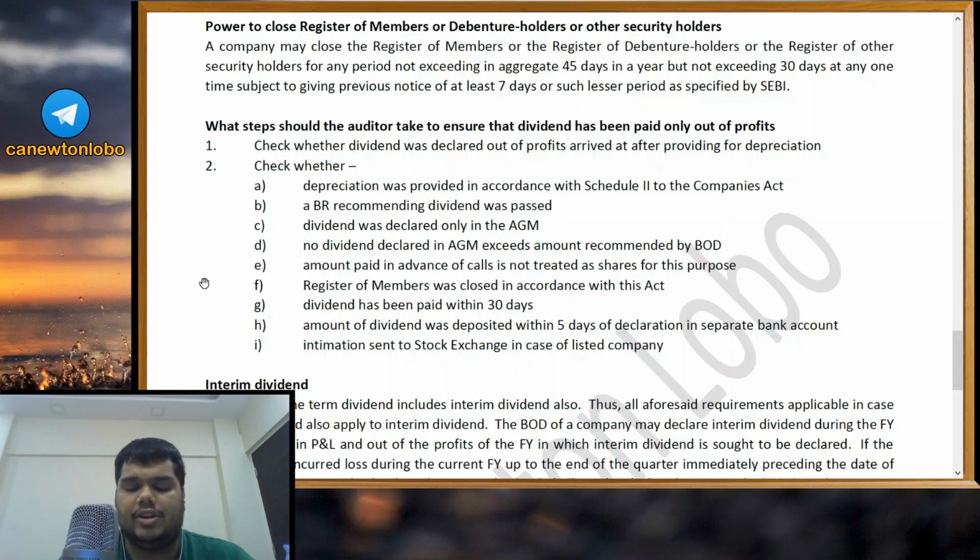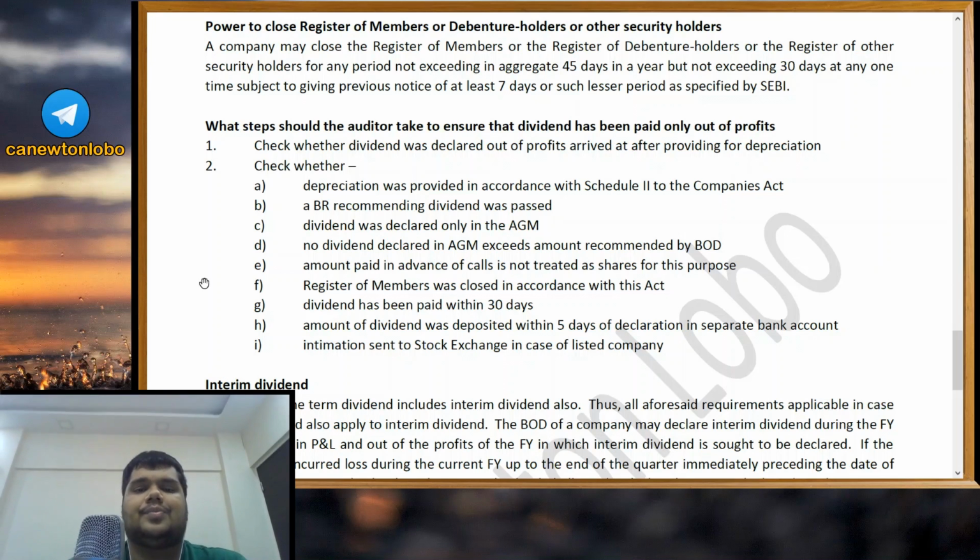Whichever names are there in that register at that point, we are saying we are going to pay the dividend to all these people. You don't want any new names, you don't want any names going out. At one point, you cannot close the register for more than 30 days, and in aggregate throughout the year, you cannot close the register for more than 45 days, subject to giving previous notice of at least 7 days or such lesser period as specified by SEBI. So at least 7 days, or if SEBI has specified some lesser time period, you have to give that kind of notice before closing the register.